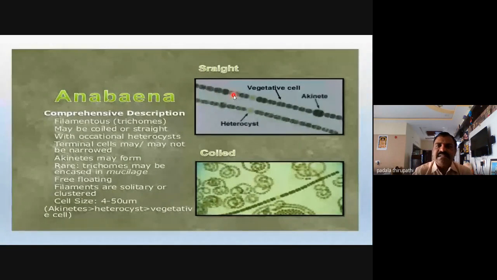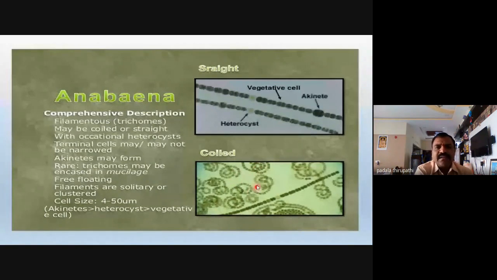Cells are arranged in a uniseriate manner in the filament. The surface of this filament is surrounded by a mucilaginous sheath. That's why we can call this filament a trichome. The straight trichomes are observed in the upper image, and the lower image shows Anabaena coiled in nature.